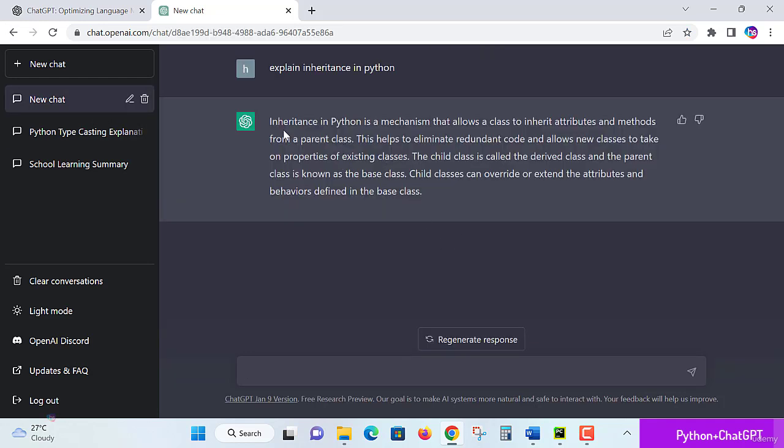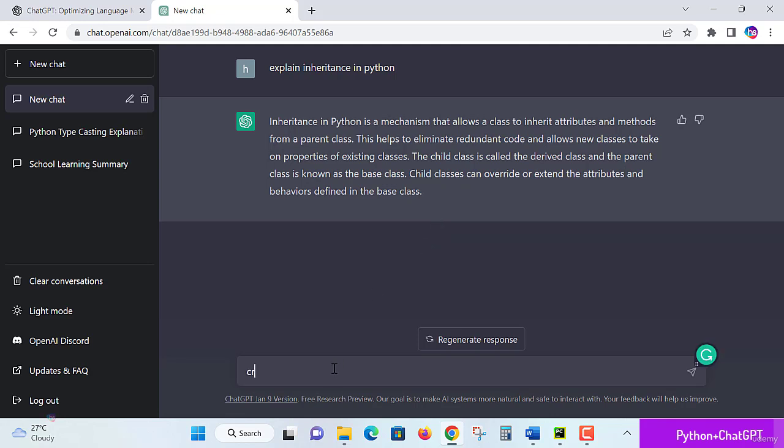Now here, see, inheritance is a Python mechanism that allows a class to inherit attributes and methods from a parent class to a child class. It helps to eliminate redundant, repeated and duplicate code by creating new classes that take on the properties of an existing class. The child class is called a derived class and the parent class is known as the base class. Child classes can override or extend the attributes and behavior defined in the base class.